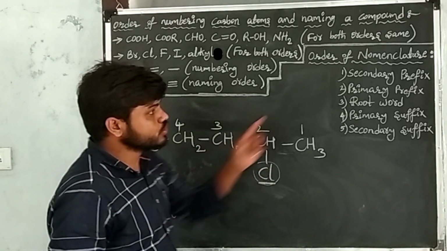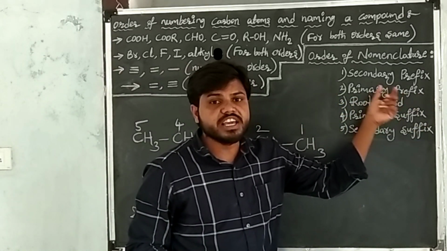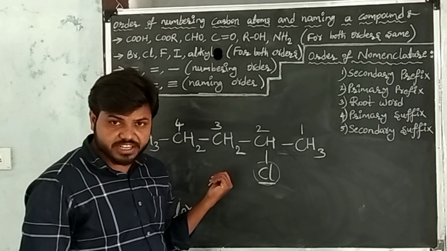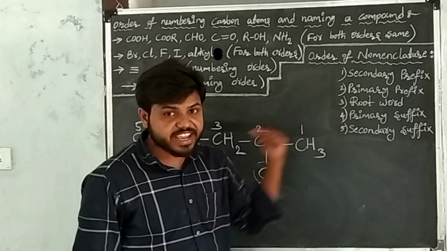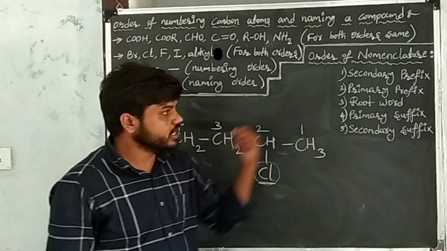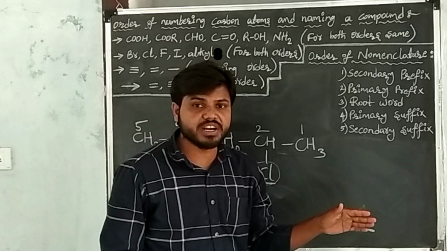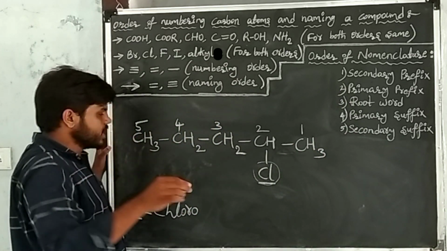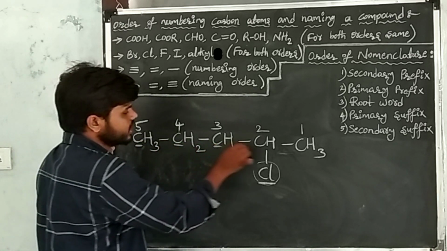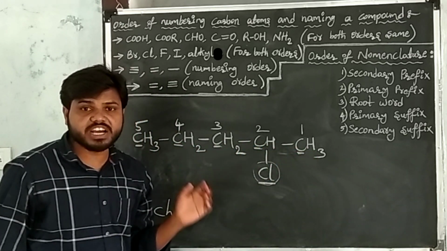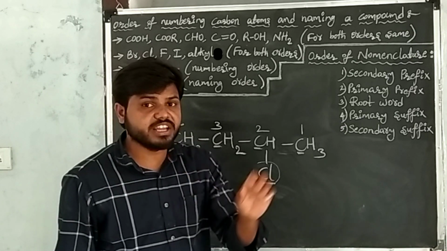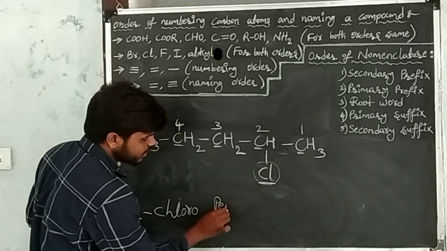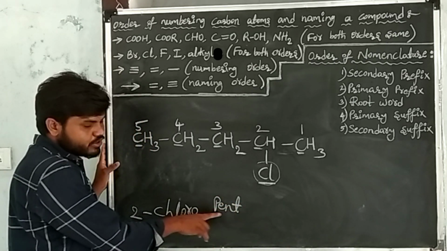After writing the substituent, go to the primary prefix. Here the primary prefix is cyclic. In the given carbon compound, cyclic is not there. Then go to the root word. Root word means the number of carbon atoms. In the given carbon compound, 5 carbon atoms are there: 1, 2, 3, 4, 5. The root word of 5 carbon atoms is pent. I have written the root word.